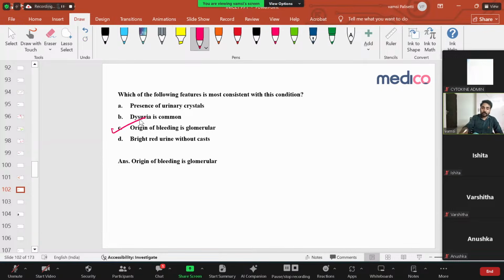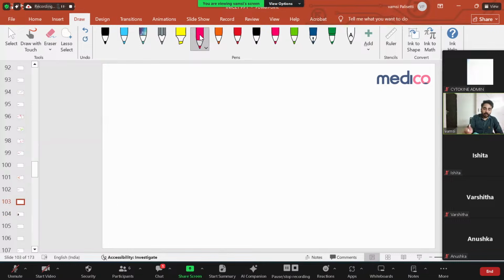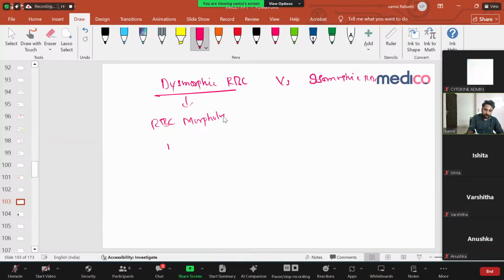You have to remember what is dysmorphic RBC versus isomorphic RBC. Dysmorphic means the RBC shape, the morphology, is altered. Very important. Why is the morphology altered? Whenever the RBC comes from the glomerulus, it is in the glomerulus that the RBC shape gets altered. So when you see in urine that the RBC morphology is altered, it is coming from the glomerulus. So the hematuria is glomerular hematuria.